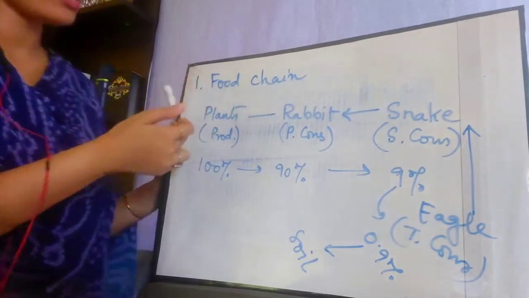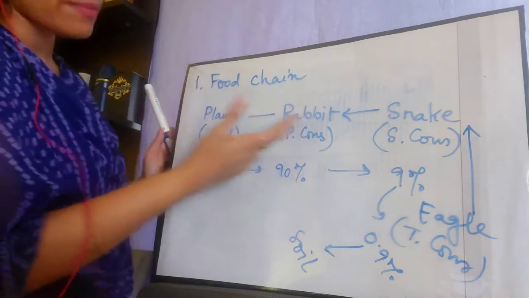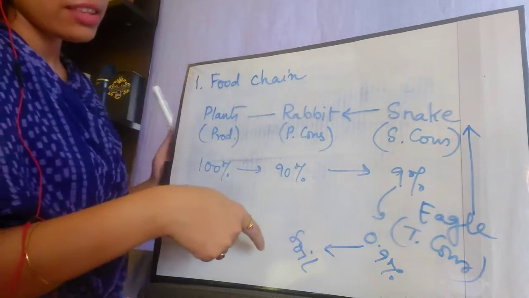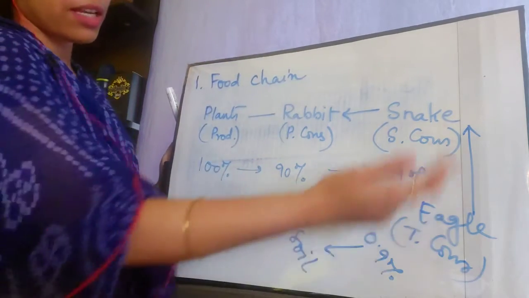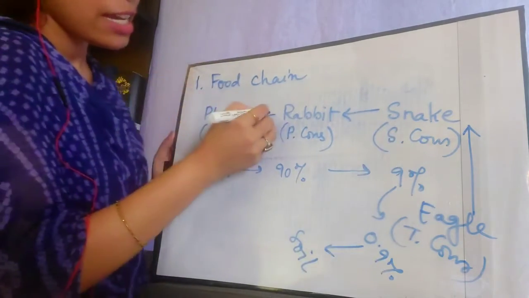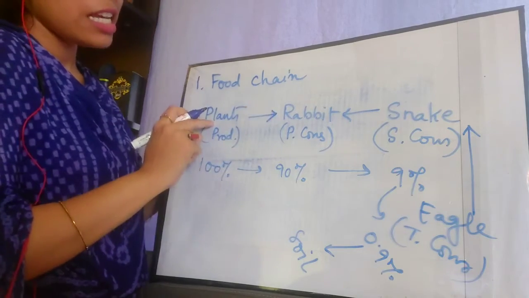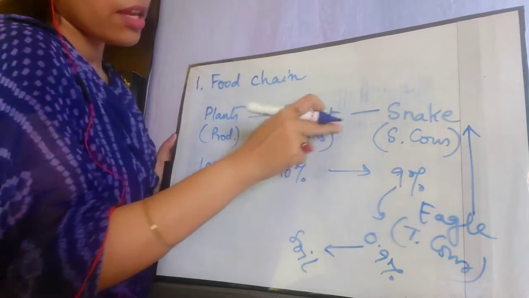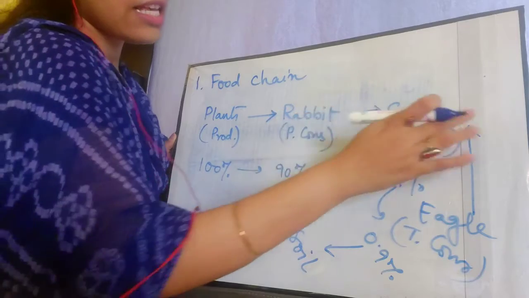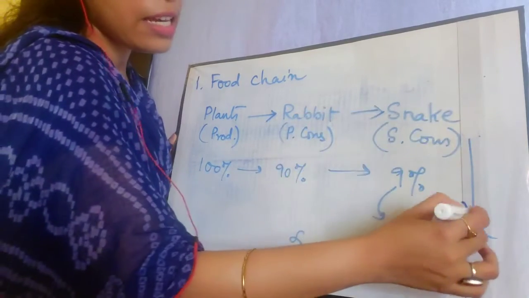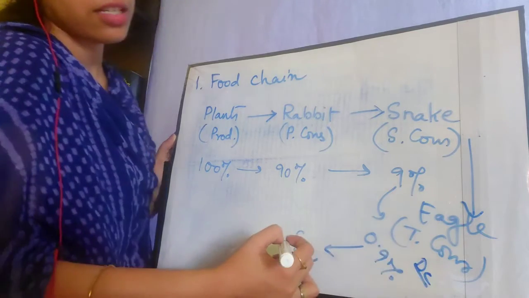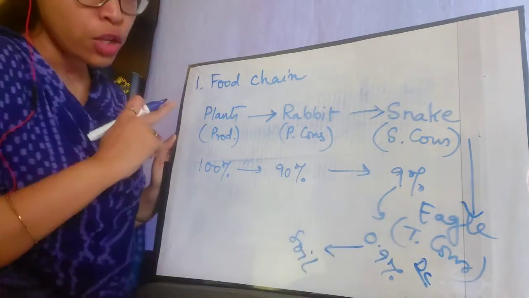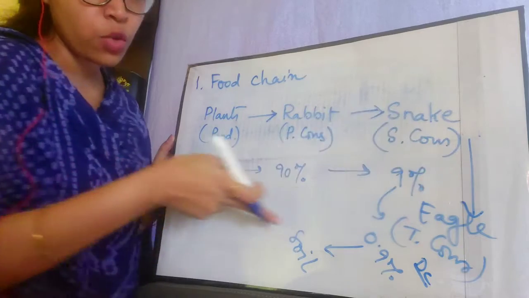I gave the arrow on this side to make you understand that the rabbit is eating the plants, but the whole chain goes this way: plants eaten by rabbit, rabbit eaten by snake, snake eaten by eagle, eagle eaten by decomposers, and then these nutrients go into the soil. So the chain is going this way.